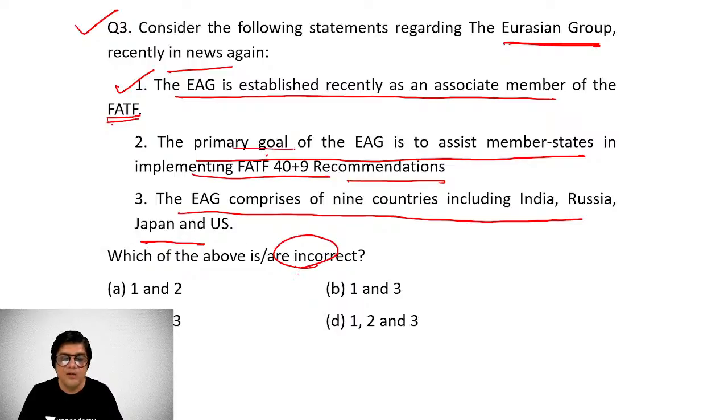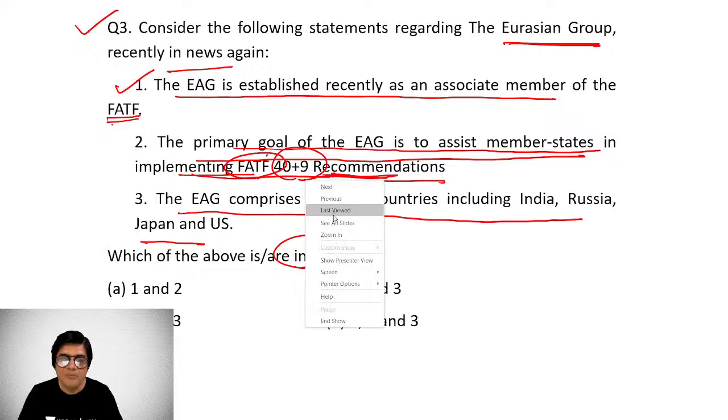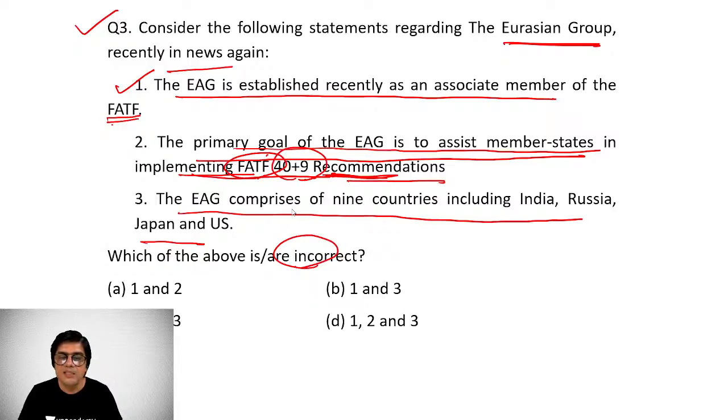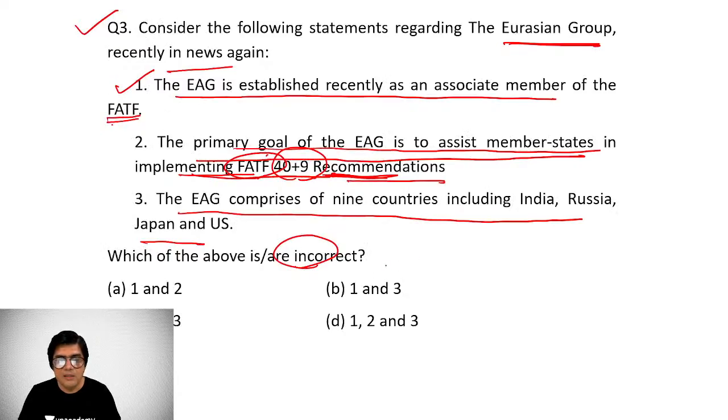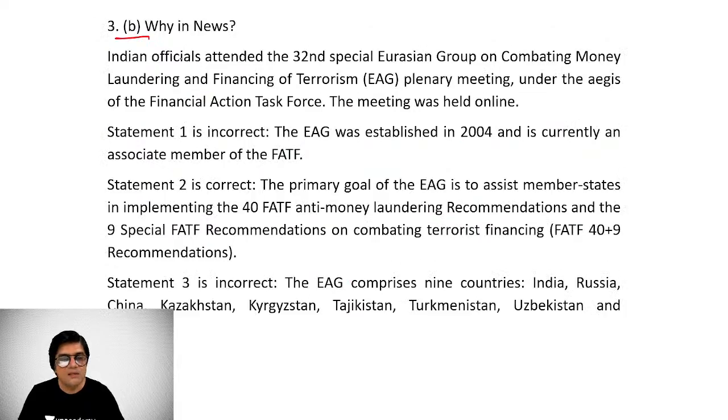Only the primary goal of EAG, to assist member states in implementing the Financial Action Task Force 49 recommendations, is a correct statement. But the one about member countries is not a correct statement. Let's see what it says. So here B is the right option.